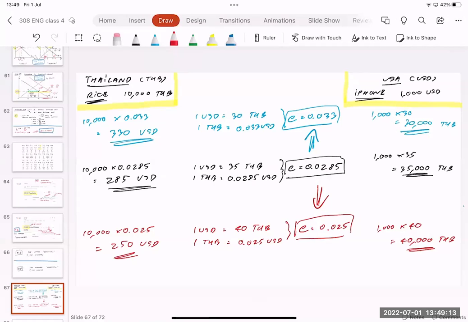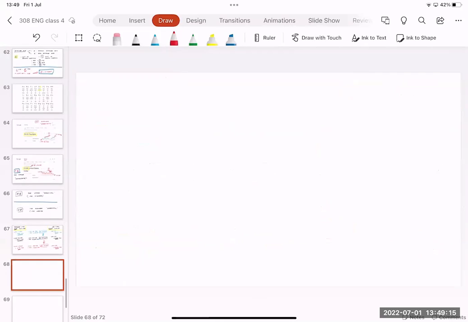So what we can learn from here, let me write down for the conclusion over here. What you can learn is, if the nominal exchange rate is going up, of course, Thai baht becomes stronger.